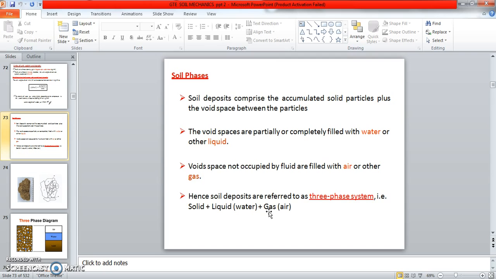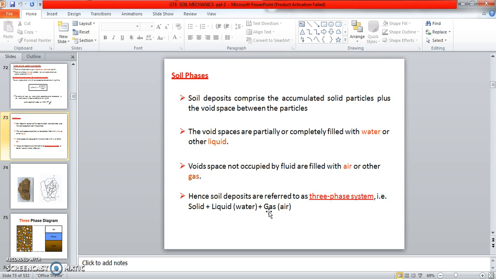That is the soil phase system. The void spaces not occupied by fluid are filled with air or other gas. Hence soil deposits are referred to as a three-phase system.